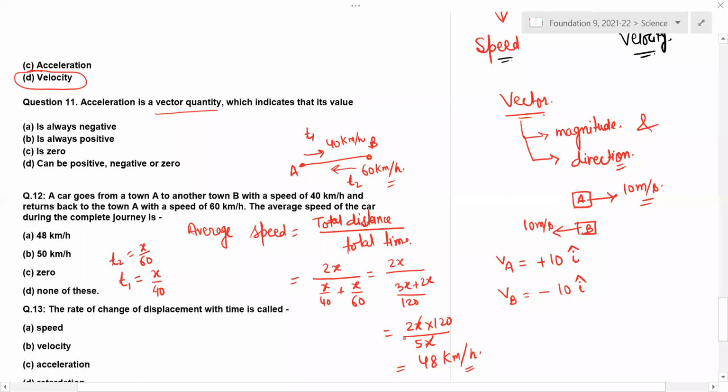Did you just do 40 plus 60 divided by 2? Please understand the concept and solve it.